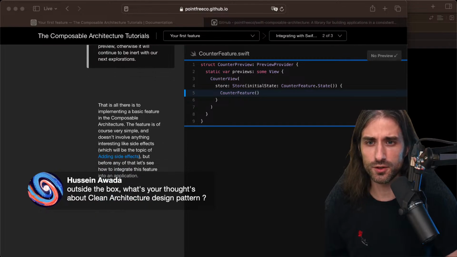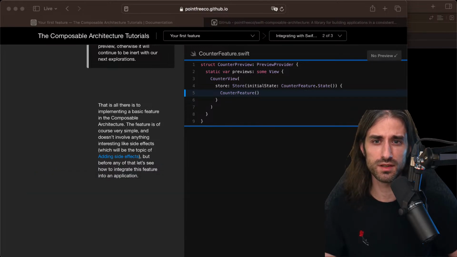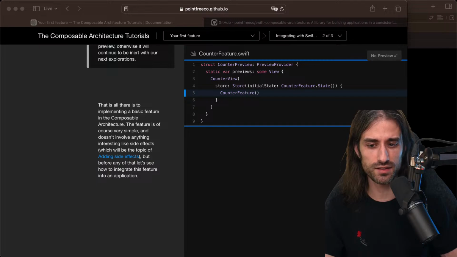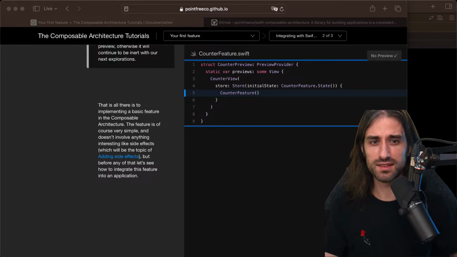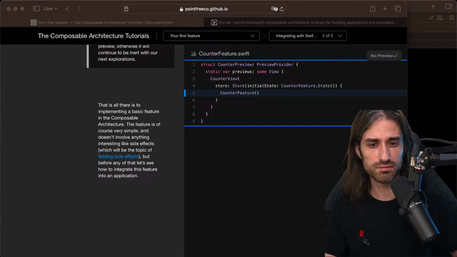A question outside the box. What are your thoughts about the clean architecture design pattern? Not much because I don't know that much about it. Just the idea of it, that you should isolate the different parts of your app, but I've never used it that much. What I liked when I saw TCA for the first time is that it seemed to do the main benefits of clean code, but without the crazy complexity.